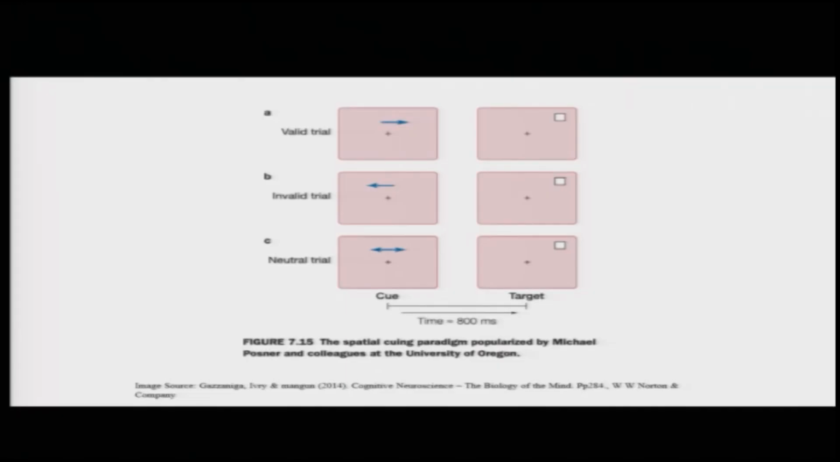This is just an example of how the trial would be. You can see that there is a valid trial. The blue arrow cue is correctly pointing out the location of the target stimulus. You can see the invalid trial, where the cue is incorrectly pointing at the location of the target stimulus, and the neutral trial, where the cue is completely uninformative. It is not really telling you whether the stimulus is going to appear on the left or the right visual field.